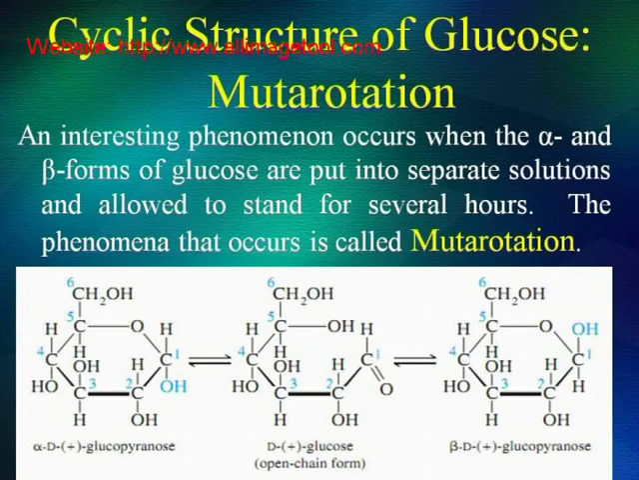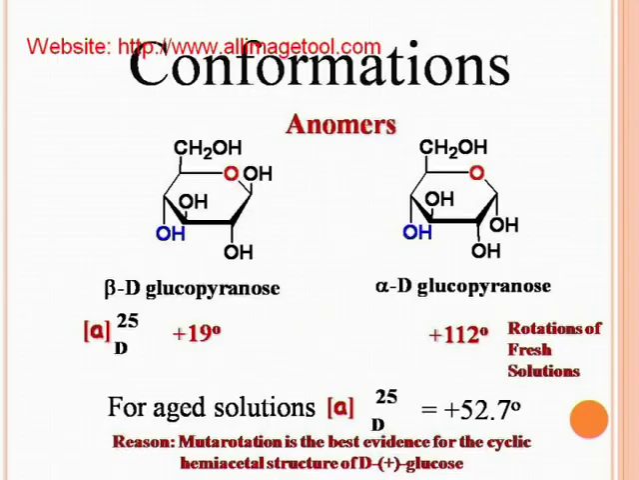Cyclic structure of glucose, mutarotation. An interesting phenomenon occurs when the alpha and beta forms of glucose are put into separate solutions and allowed to stand for several hours. The phenomenon that occurs is called mutarotation, and this is shown below. Mutarotation is the best evidence for the cyclic hemiacetal structure of D-glucose as shown above.